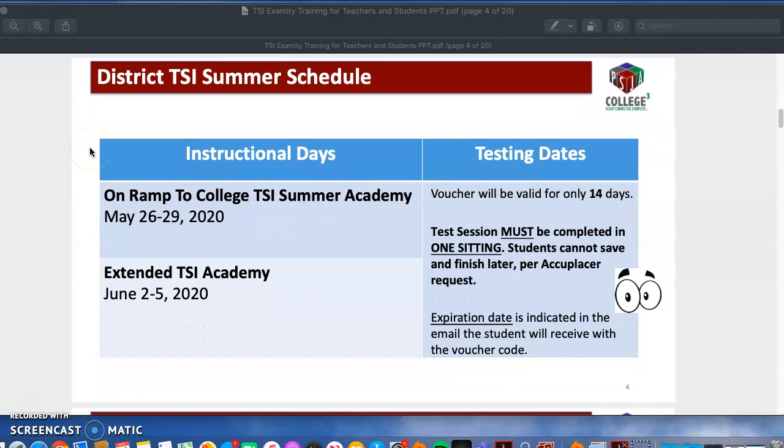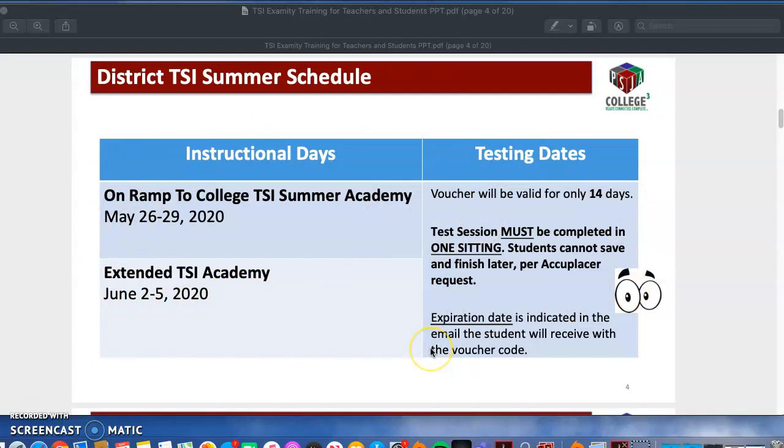So these are the dates for the TSI Summer Academy. This week we'll really use it to get adjusted, make sure we have all the technology that we need. That's why it's really important to complete that survey. I need to know if you have everything that is needed. So after you complete the coursework that I will be providing you with, and after we go over the vocabulary and what the test looks like, I'll recommend you and we'll set you up to get a voucher.